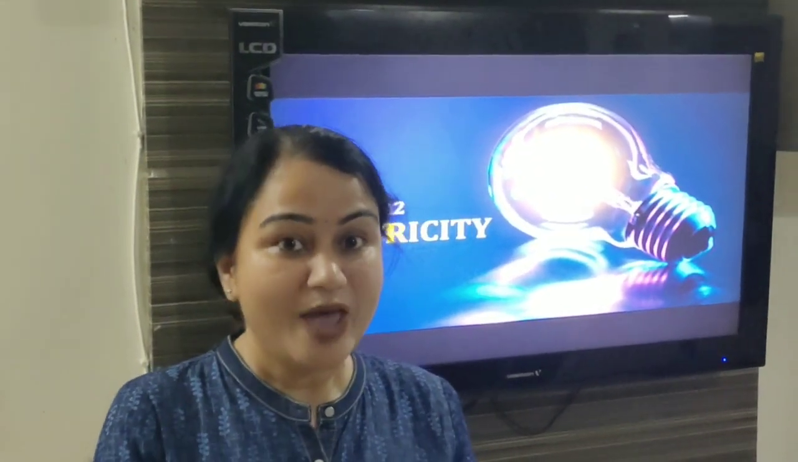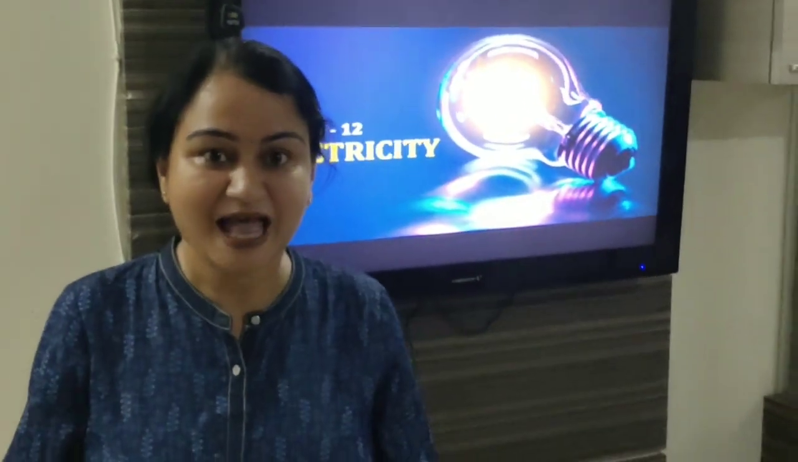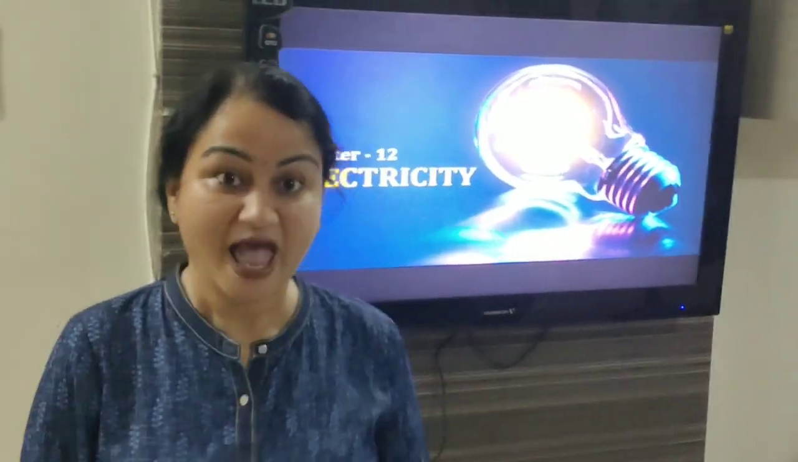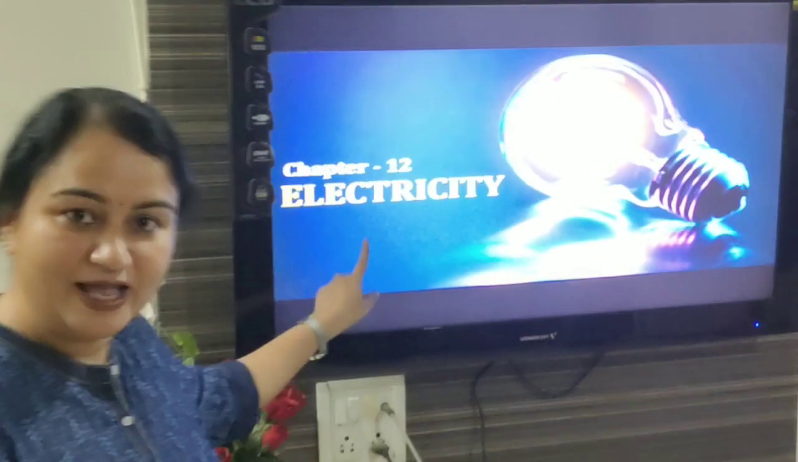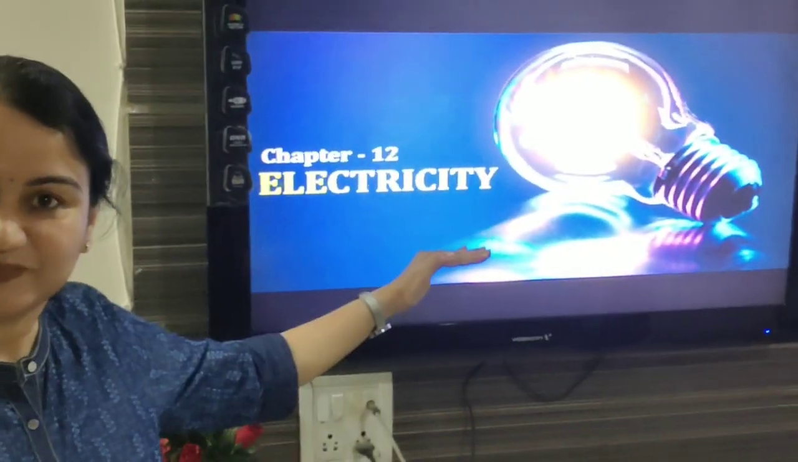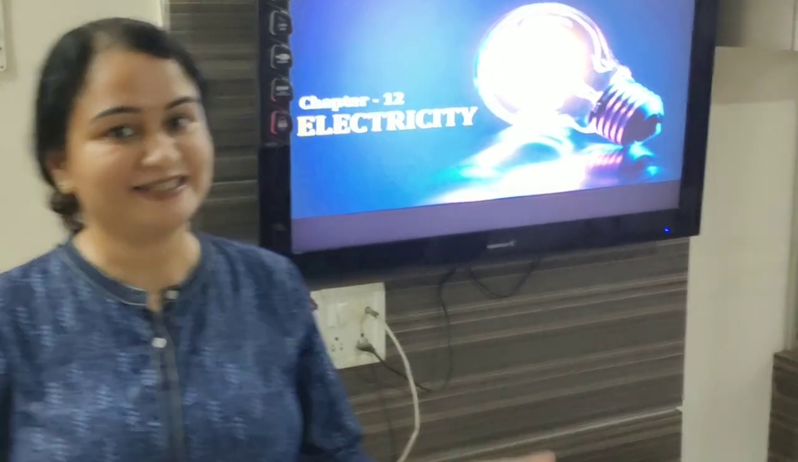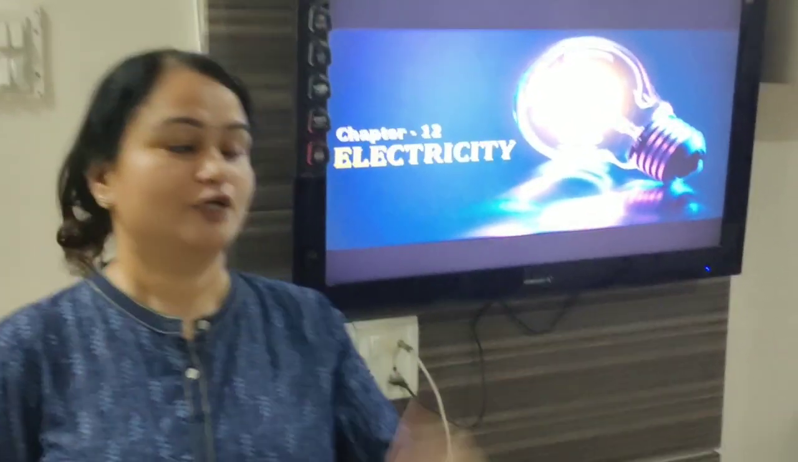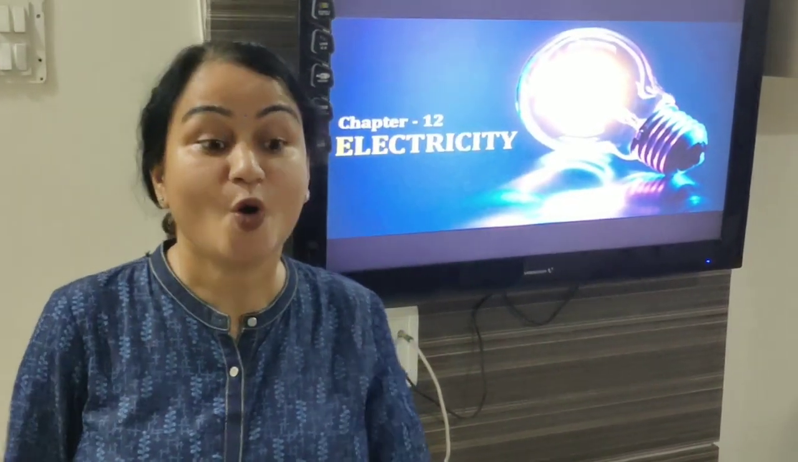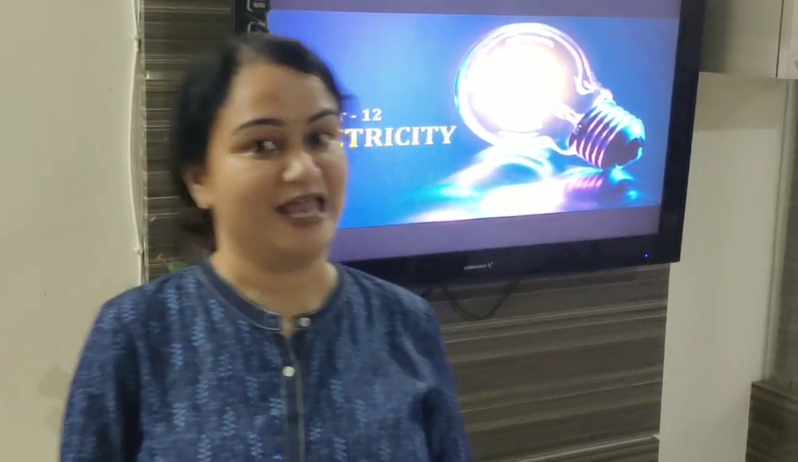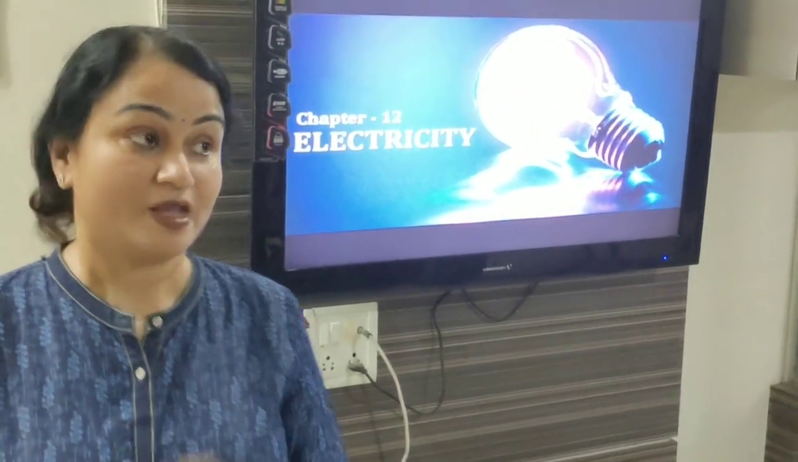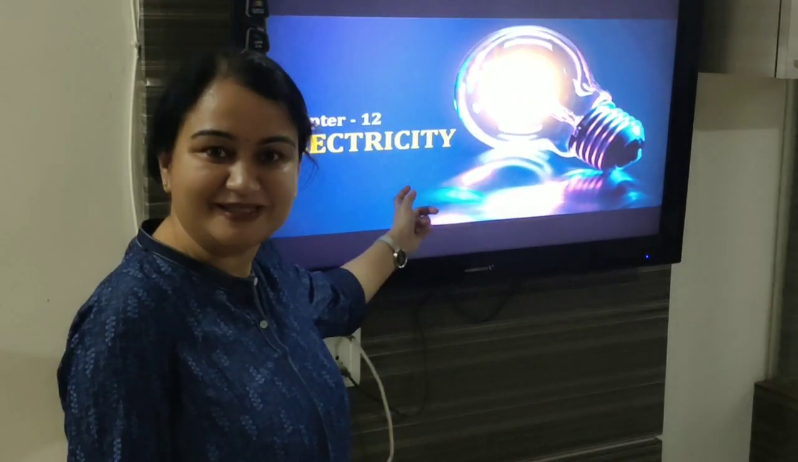So children, when the current flows through a circuit, through an appliance and makes it work, then it is known as electricity. And that's what we are going to study today. Chapter 12, Electricity. It is one of the most important necessities of modern era. For example, geysers, toasters, electric iron, your mobile phone even works with the help of electricity only. You are quite familiar with this word electricity.